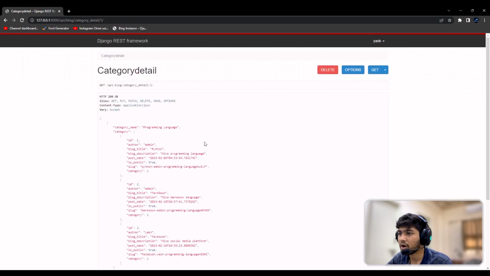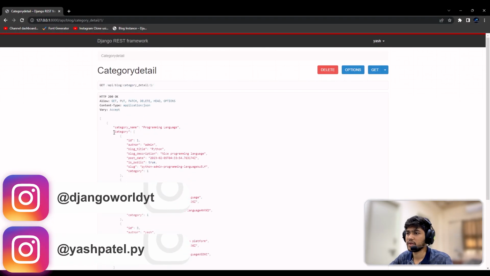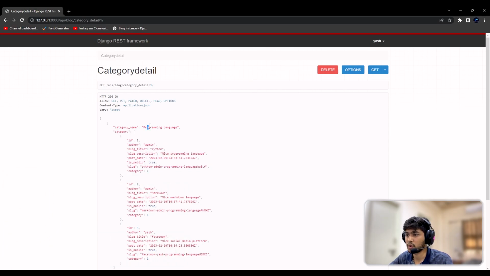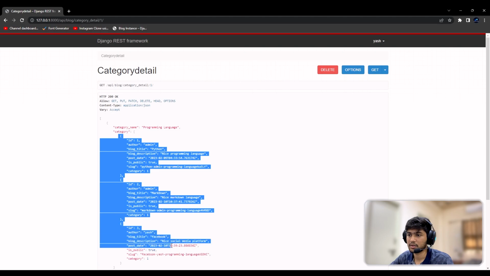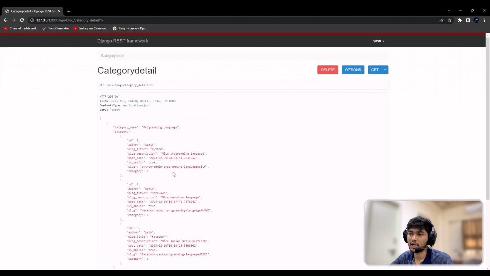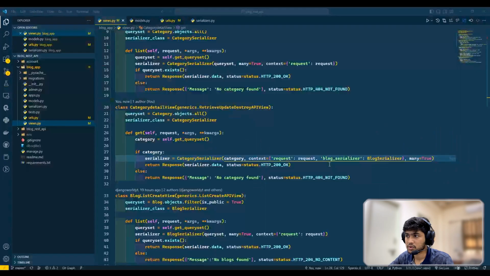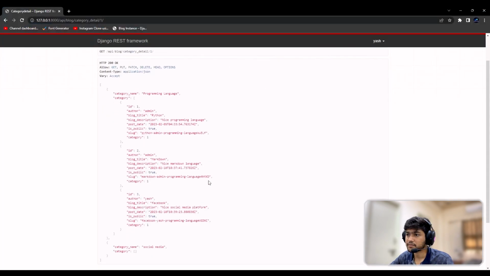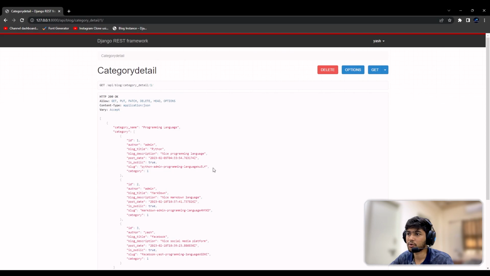Okay, so we got the error because we have many blogs over here which are related to this programming language, and we are basically iterating this loop. This whole thing, and detail doesn't allow us to iterate it, so that's why we need to write this many equals to true. Okay, so I hope you got the idea.